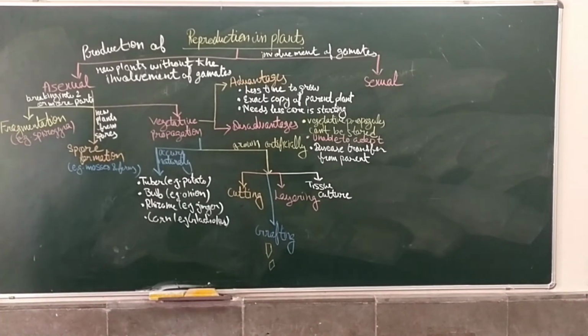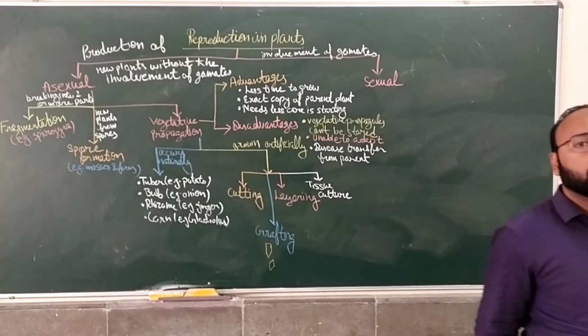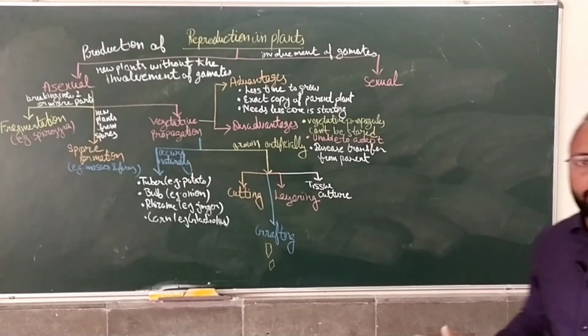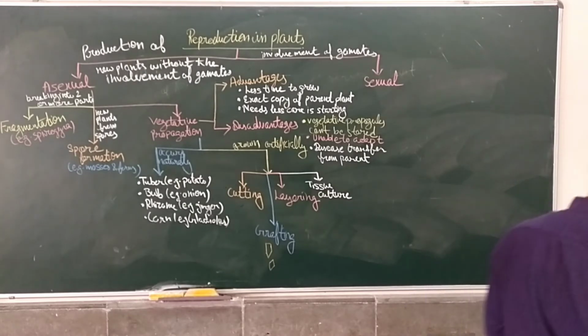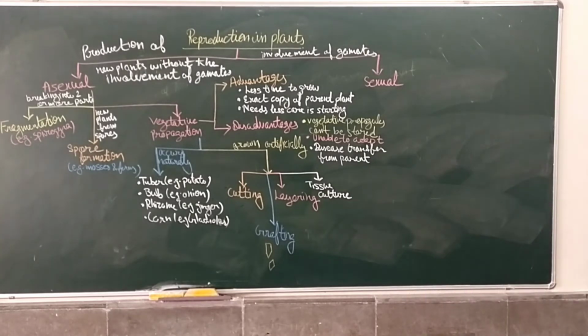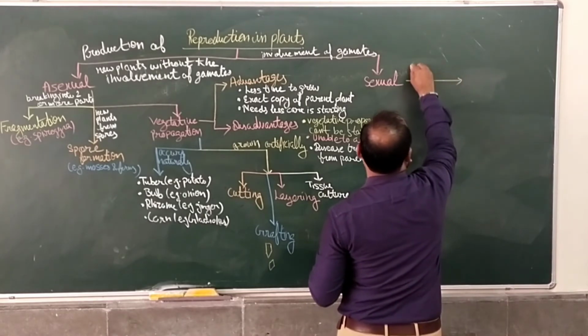Okay. Now, we have sexual reproduction. In sexual reproduction, we will study what is there in it. For sexual reproduction, we have done pollination. Here is the mechanism.